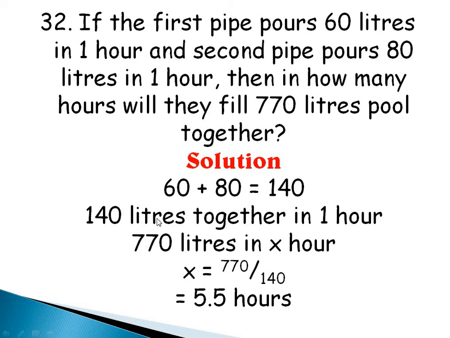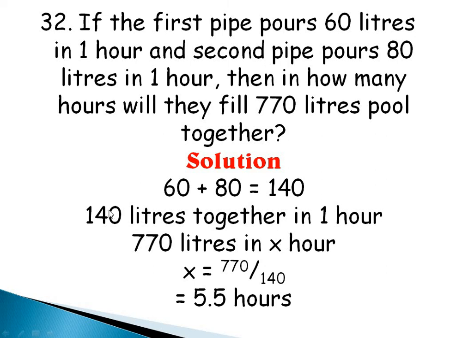Now if we have 140 liters together from the two pipes in 1 hour, then let's look at how many hours we can get 770 liters together. So we have to cross multiply here. 140 liters to 1 hour and 770 liters to x hours.